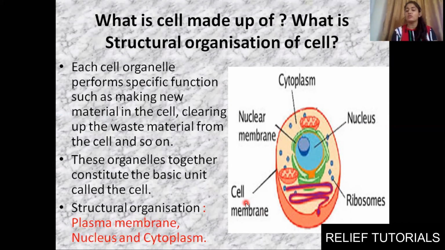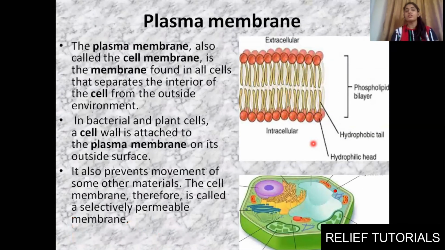The plasma membrane is also known as the cell membrane. Kids, don't get confused. Cell wall and cell membrane are both different. The cell wall is made up of cellulose. It is present in prokaryotes, and among eukaryotes, in plants; it is a thick covering made up of cellulose. But in animals, in us, it is absent. We just have a cell membrane. Clear? Now the first thing that we will study is the plasma membrane.